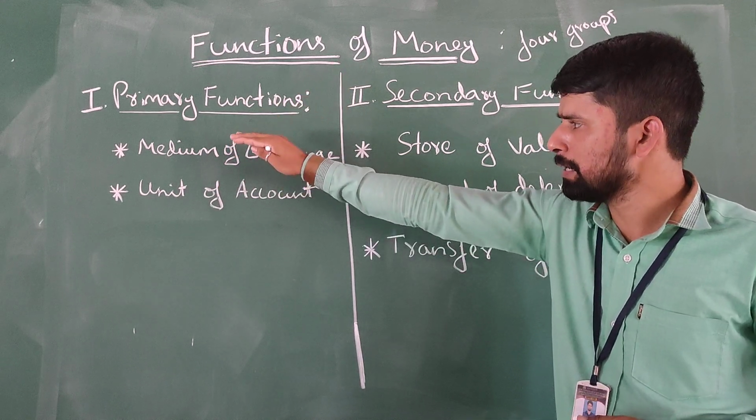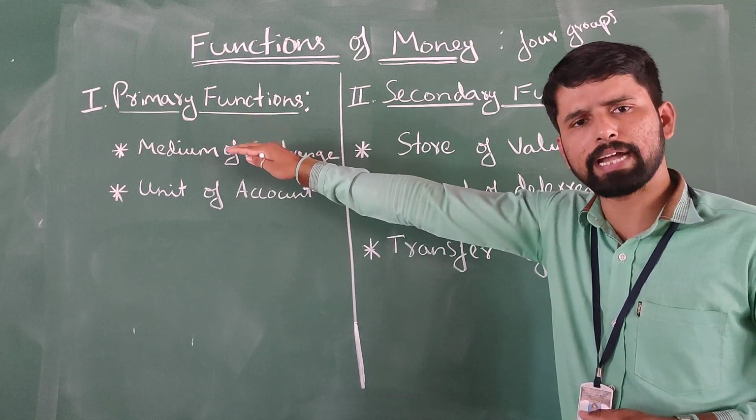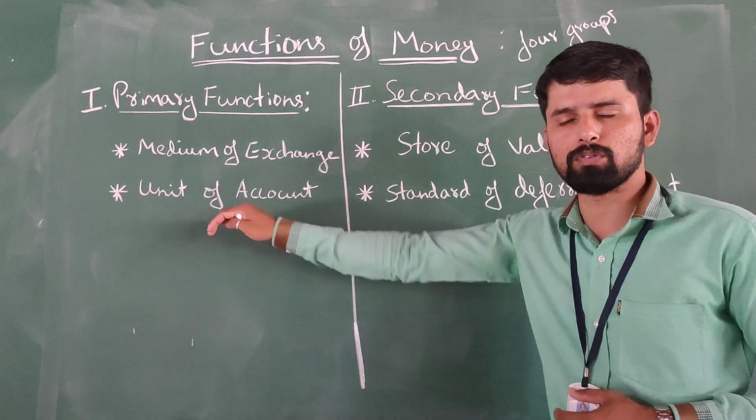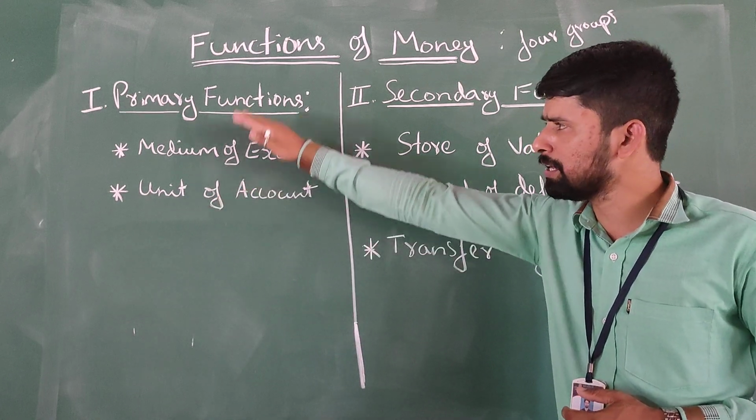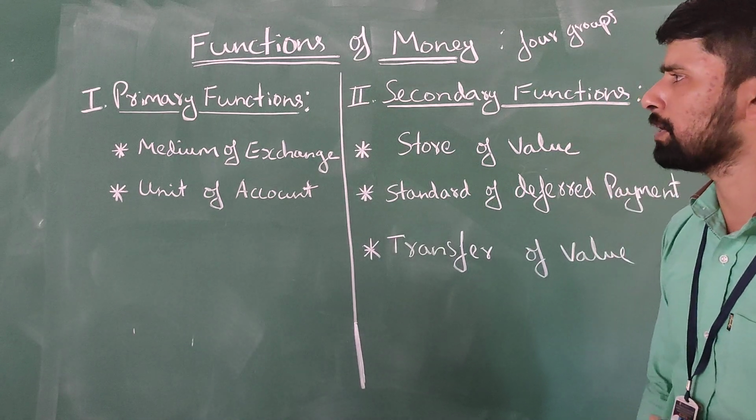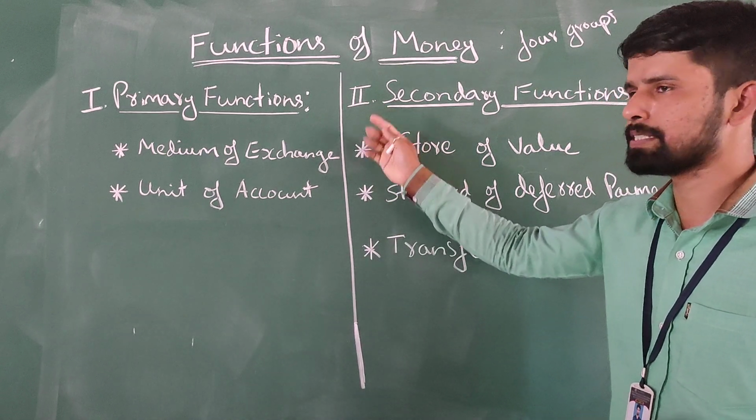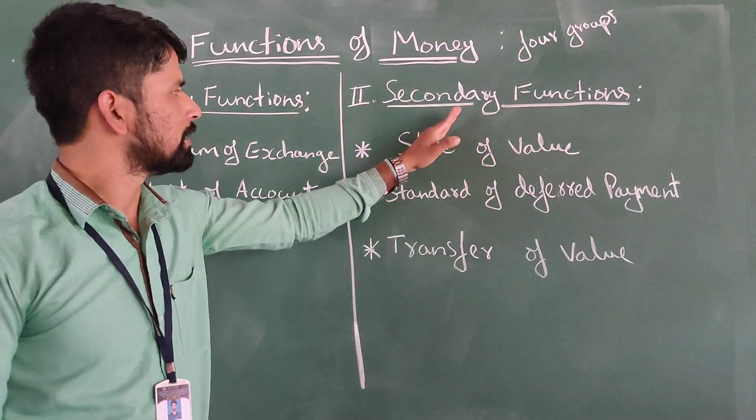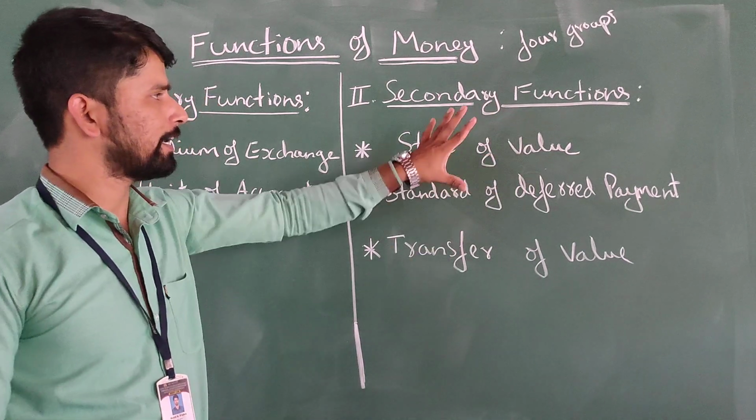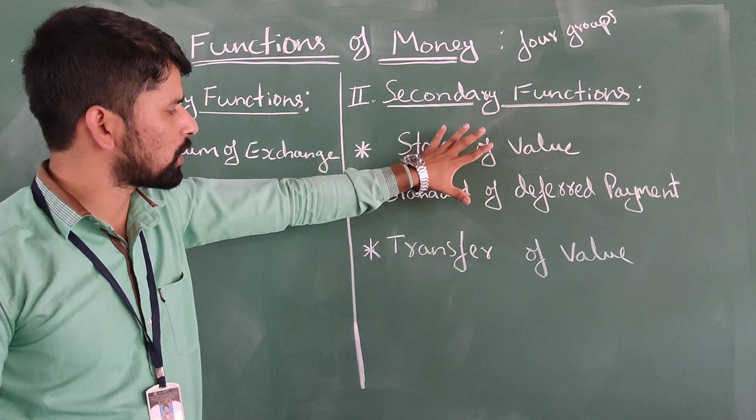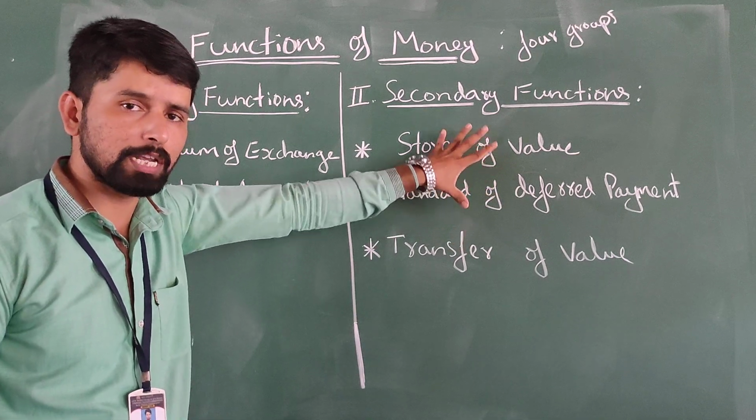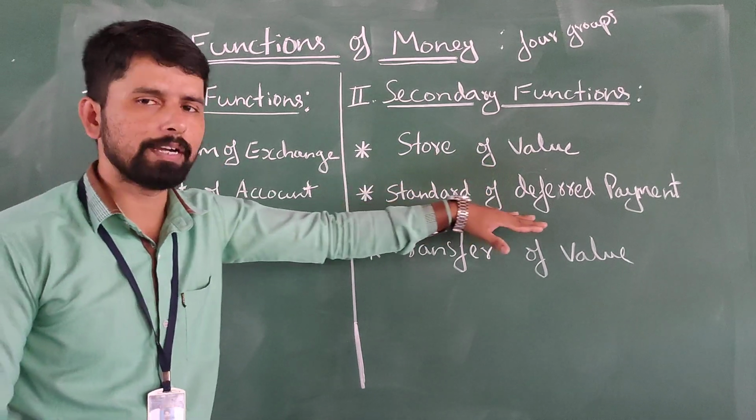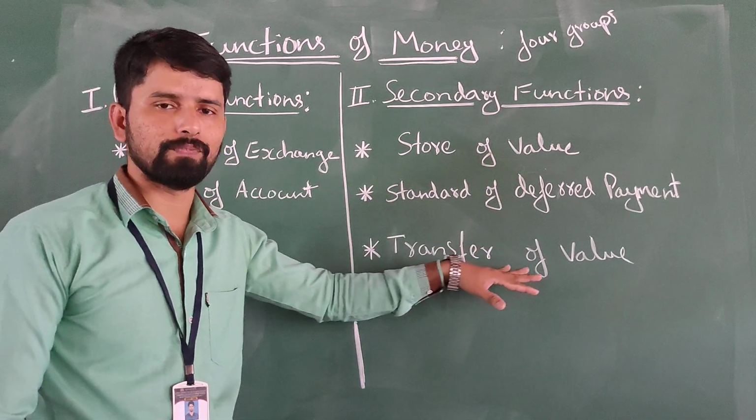Primary functions: money acts as the medium of exchange, and money measures the values of the commodities. They are the primary functions of money. Then come to the second group, the secondary functions of money. The secondary functions group consists of three main other functions of money. They are store of value, standard of deferred payment, and transfer of value.